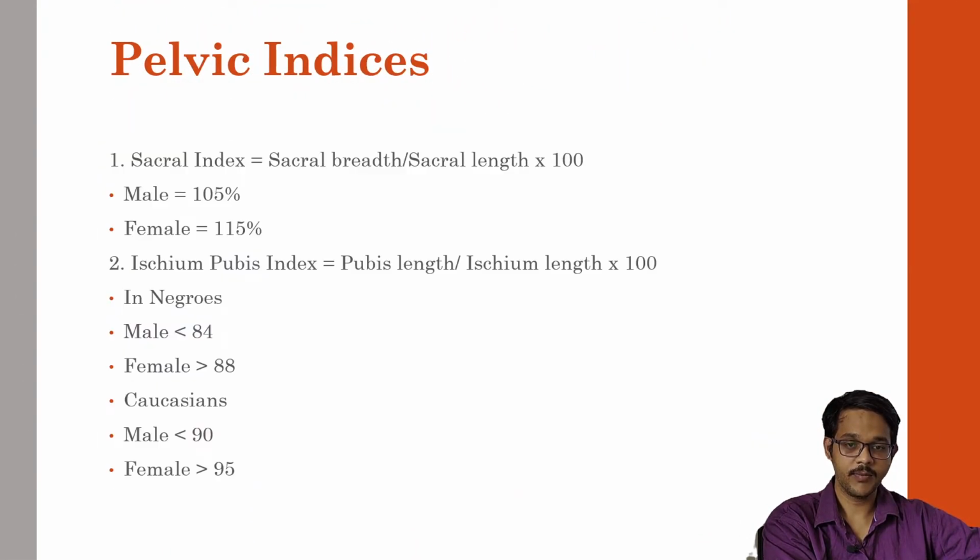Next, coming to pelvic indices. These are helpful again for identification of sex. In the sacral index, it is breadth by length multiplied by 100. Usually it is 105 in males and 115 in females. Ischio-pubic index, that is when pubic length is divided by ischial length and multiplied by 100, it is less than 84 in males and more than 88 in females, usually in Negroes. And in Caucasians, the ischio-pubic index is less than 90 in males and more than 95 in females.